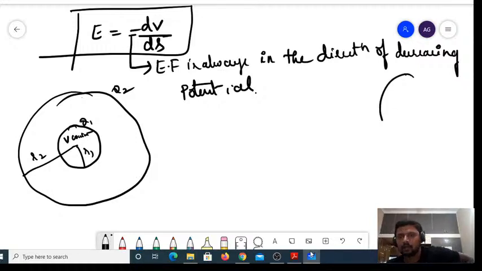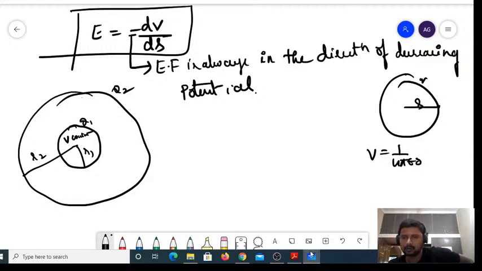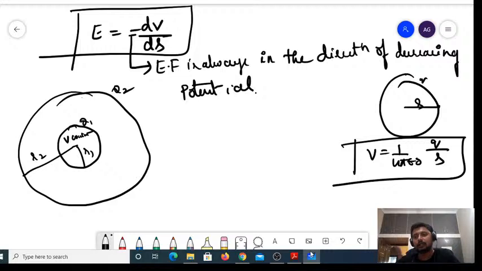Say I have a sphere of radius r carrying a charge of q. Then what is the potential on the surface? V is equal to 1 divided by 4 pi epsilon naught into q divided by r. So what is the potential at any point inside the sphere? The same, that is 1 divided by 4 pi epsilon naught into q divided by r. Whatever there is on the surface remains the same inside it.